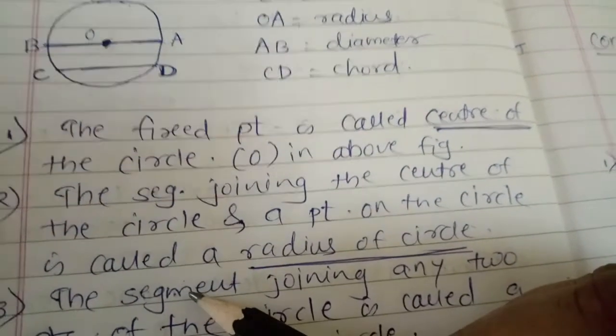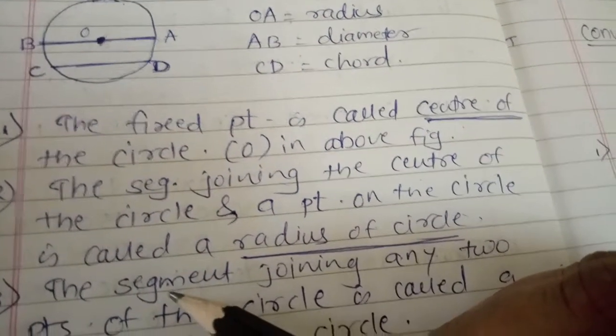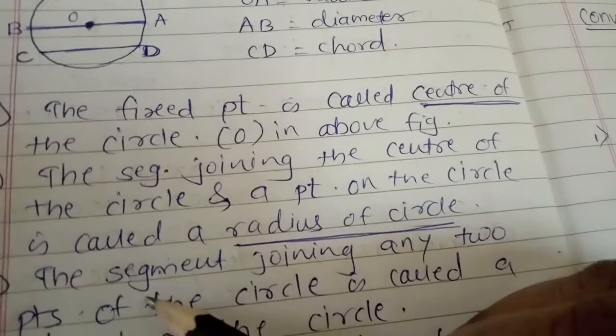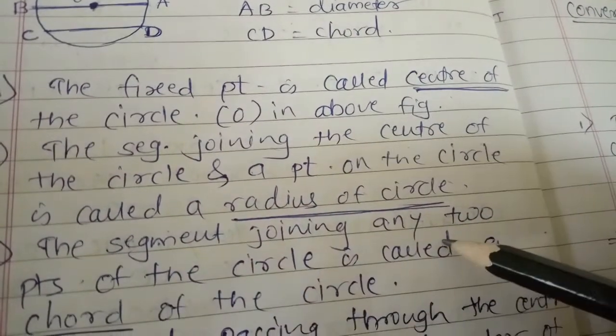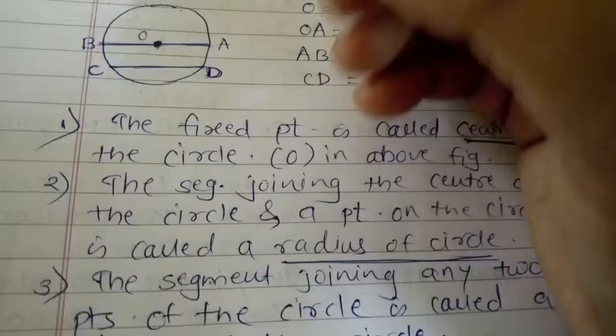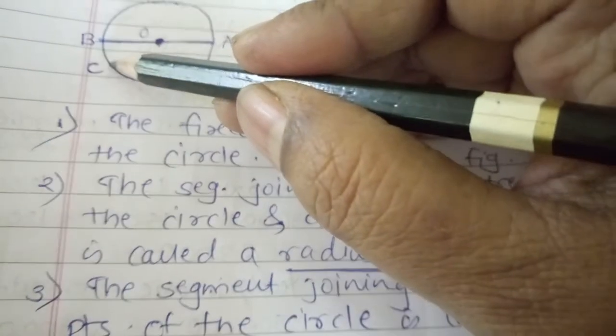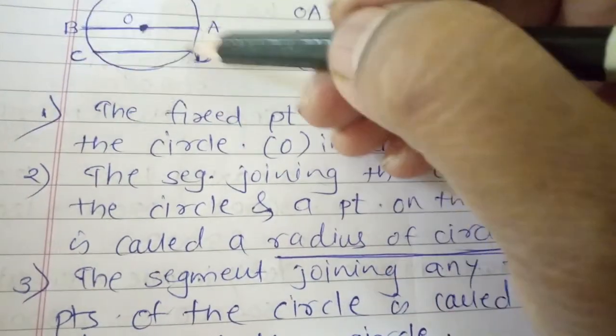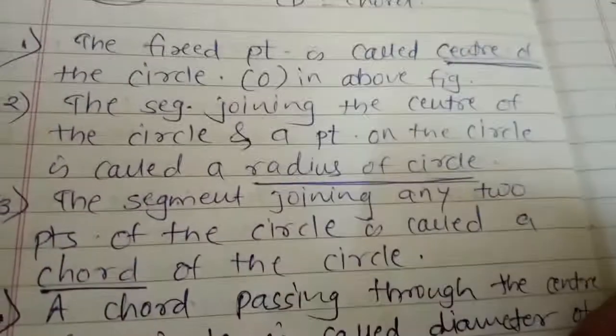And remember that all the radii of the same circle are congruent, and the radii of congruent circles are also congruent. The segment joining any two points of the circle is called the chord of the circle. Now see, these are any two points C and D, and the segment joining these two points is nothing but the chord of that circle.